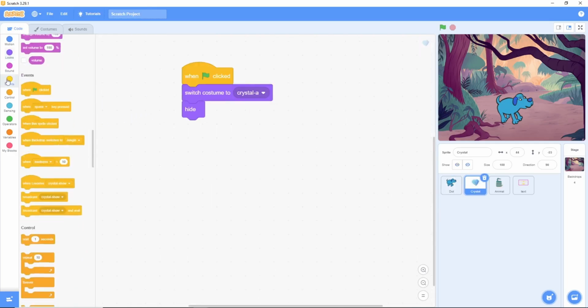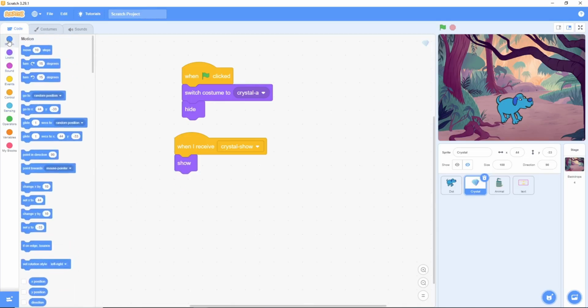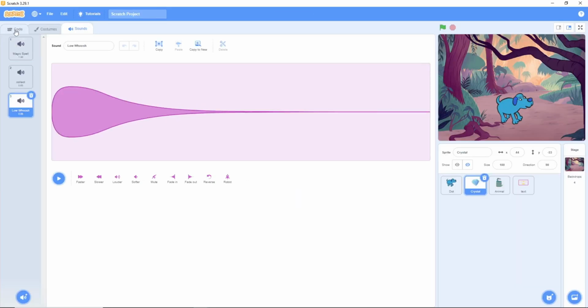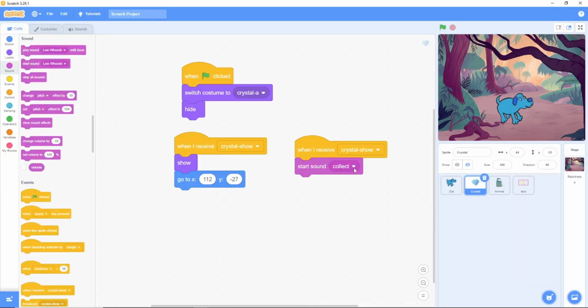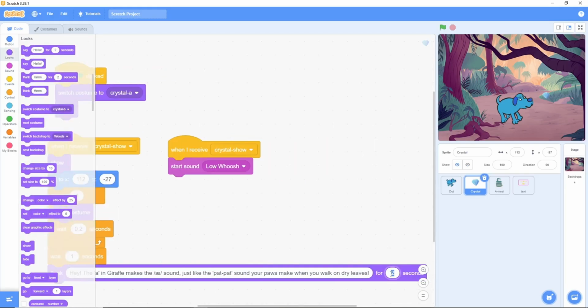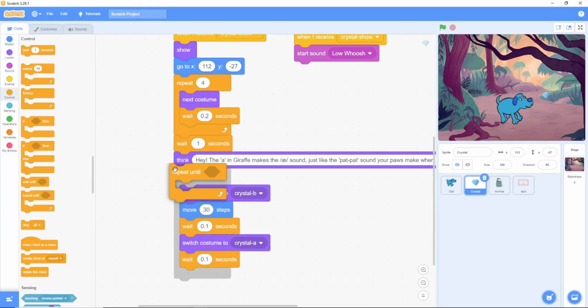The magic crystal's entrance. When I receive Crystal Show, the crystal appears. We'll show it and move it to X 112, Y -27. At the same time, let's add a play sound block, like magic spell, to make its entrance more dramatic. Let's create a twinkling animation. Use a repeat 4 times loop to make it quickly switch costumes. Then, let the crystal think and say its line. Hey. The A in giraffe makes the A sound.